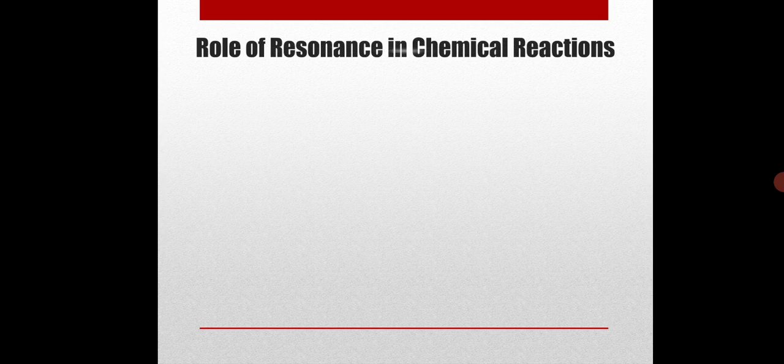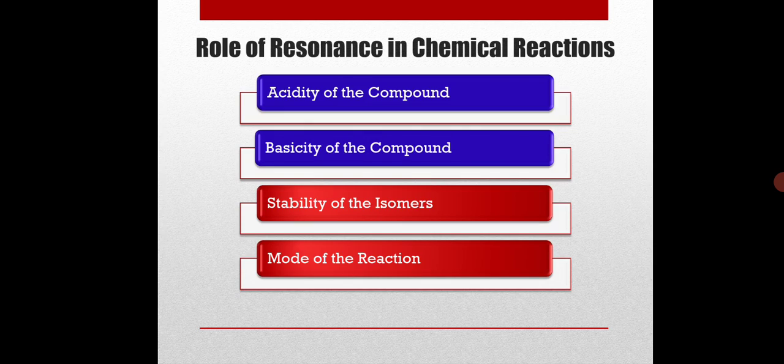In the earlier videos, we have seen how resonance plays an important role in determining the acidity and basicity of substituted phenols, anilines, etc. Resonance also plays an important role in determining the stability of isomers and mode of reactions. Before going to that, let's discuss a little more on the effect of resonance on acidity and basicity of compounds.